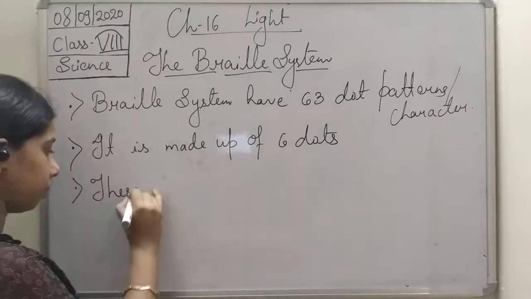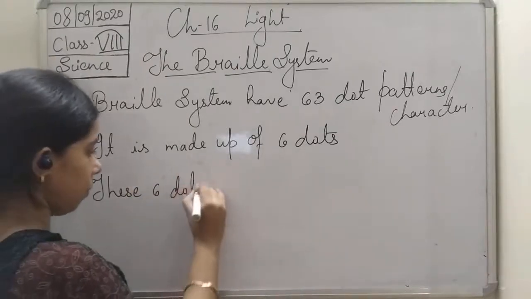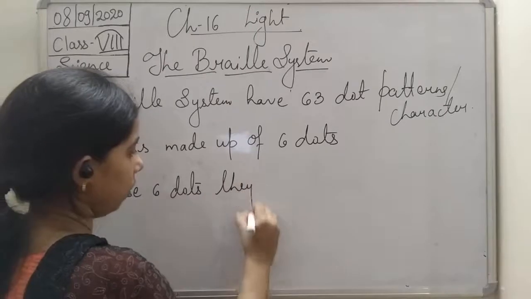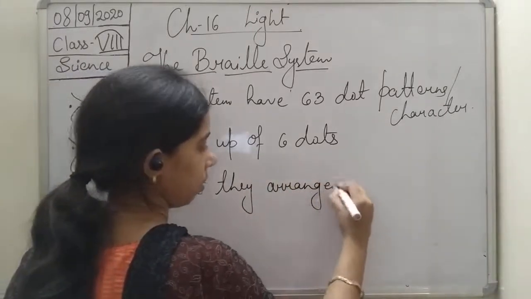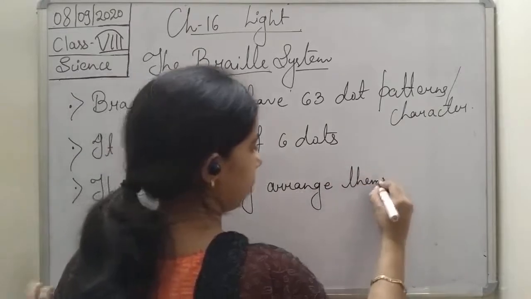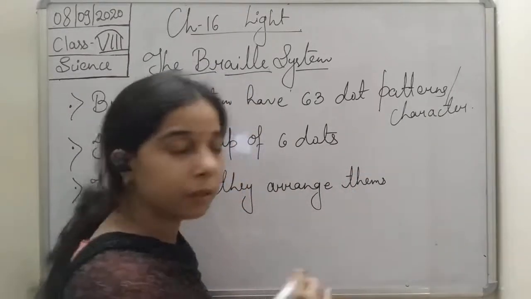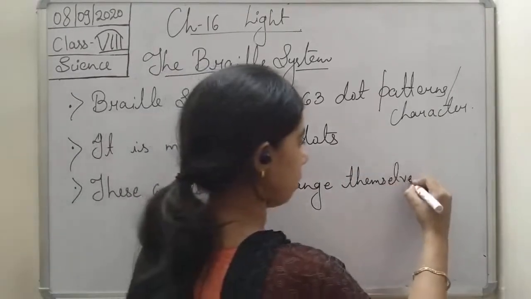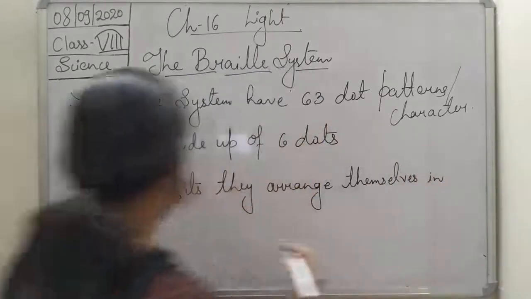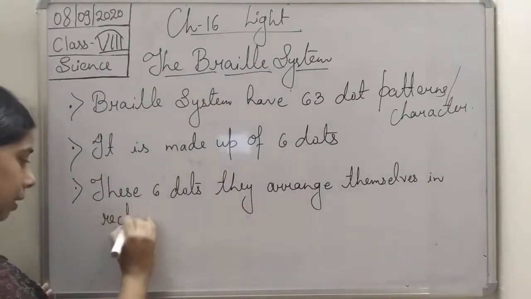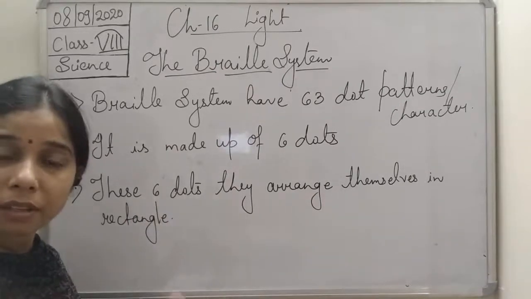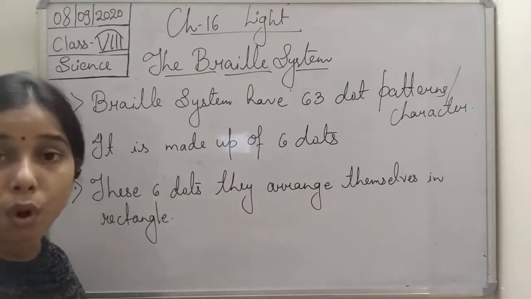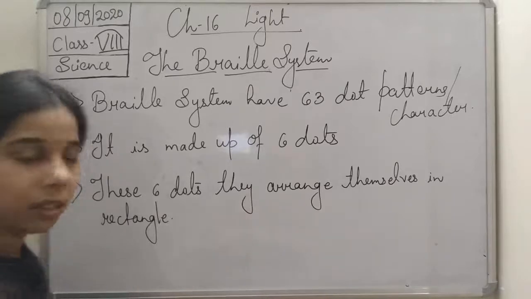These 6 dots arrange themselves in a rectangle, and this rectangle consists of 2 columns, 3 dots in each.